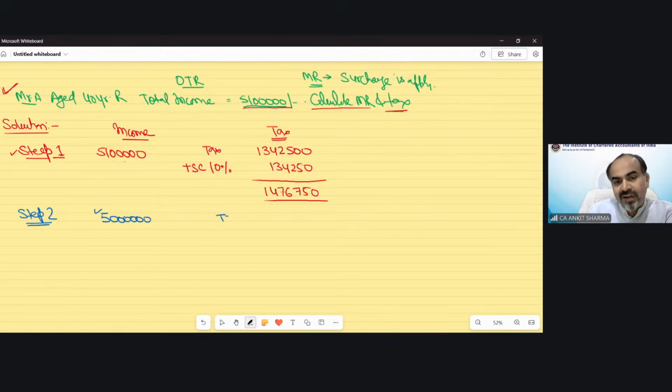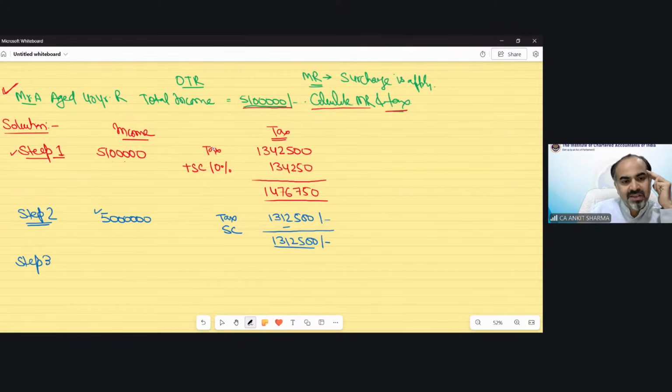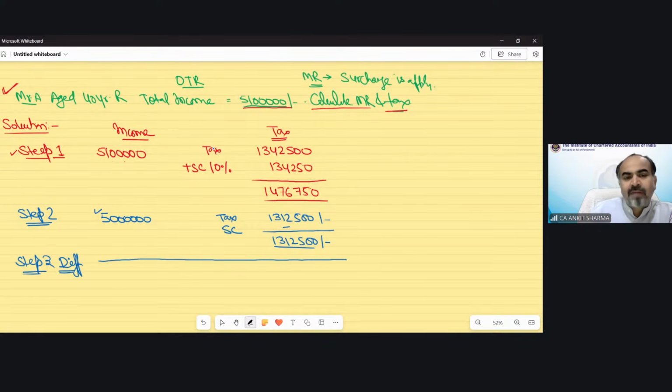So if we calculate tax on 50 lakh rupees income as per the slab rate, the tax would be 13,12,500 rupees. And what would be the surcharge? Of course, not applicable. So that is going to be my tax liability if my income had been 50 lakh rupees. I hope it's clear. Now the last step is step number 3. And this is not exactly a step, you just need to find the difference between step number 1 and step number 2.